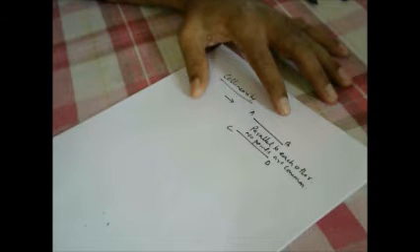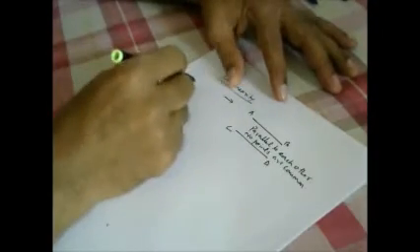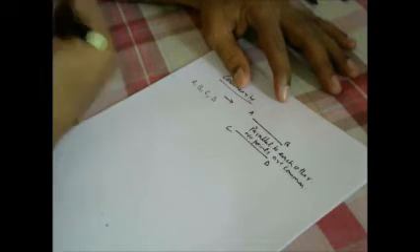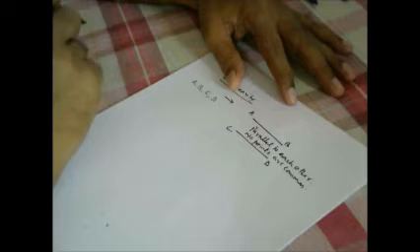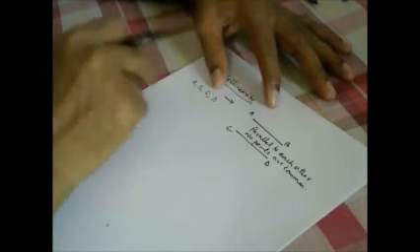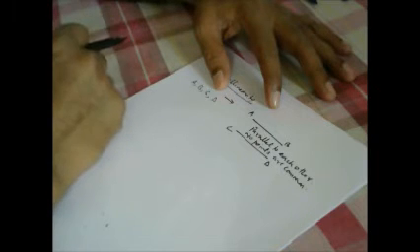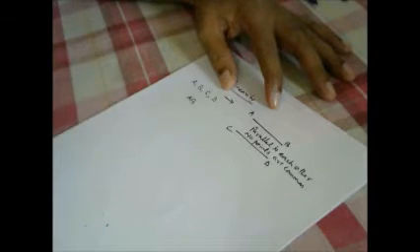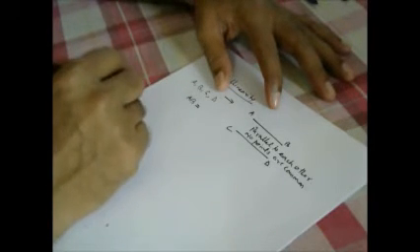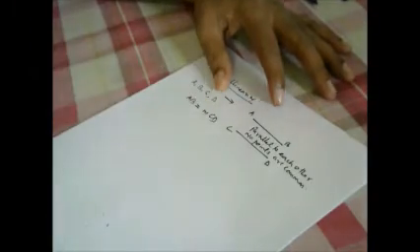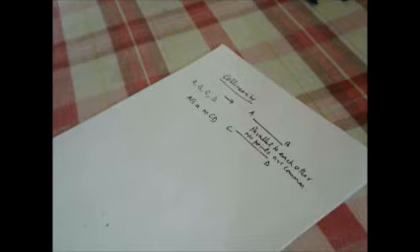Another case: suppose we are given points A, B, C and D, and we are asked to find out whether A, B, C, D are collinear. Then we will find the lengths AB and CD. Suppose we find that AB is equal to some integer M times CD.